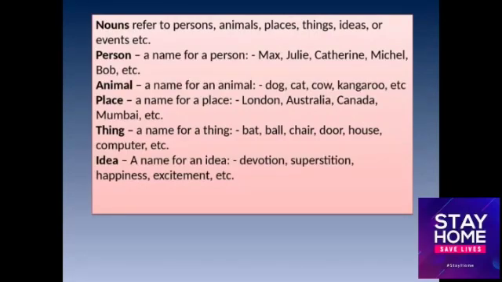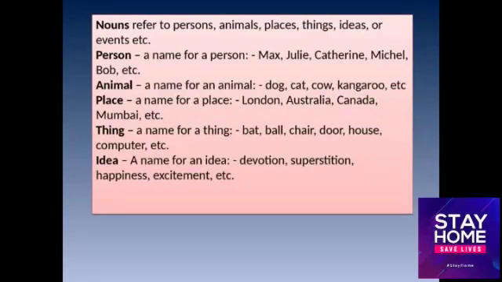Person means a name of a person, such as Max, Julie, Catherine, Michelle, Bob, etc. Animal means a name for an animal such as dog, cat, cow, kangaroo, etc. Name of a place, like London, Australia, Canada, Mumbai, etc. Name of a thing, such as bat, ball, chair, door, house, computer, etc. Or name of an idea, such as devotion, superstition, happiness, excitement, etc.